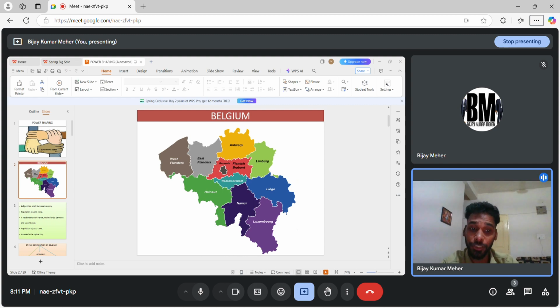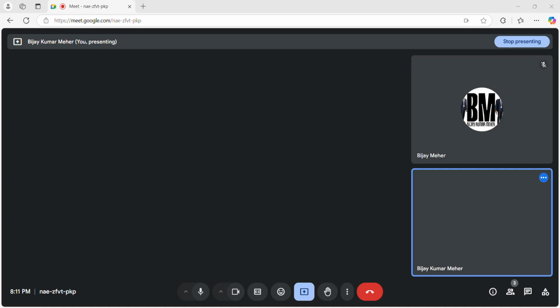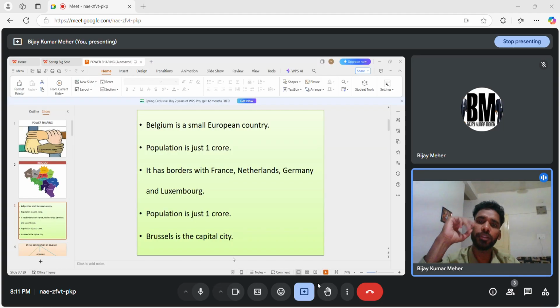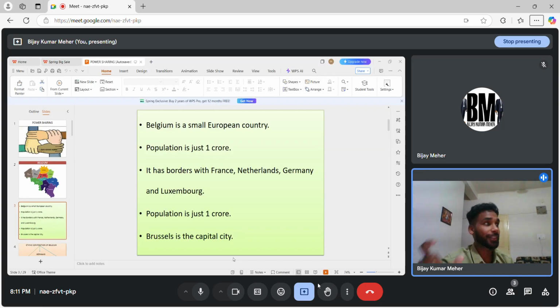So let's talk about Belgium. Belgium is a very small country which lies in Europe, a European nation, right? The population is only 1 crore, which is equal to only Haryana. Just think, our one state Haryana is equal to Belgium. Think how small it is, right?